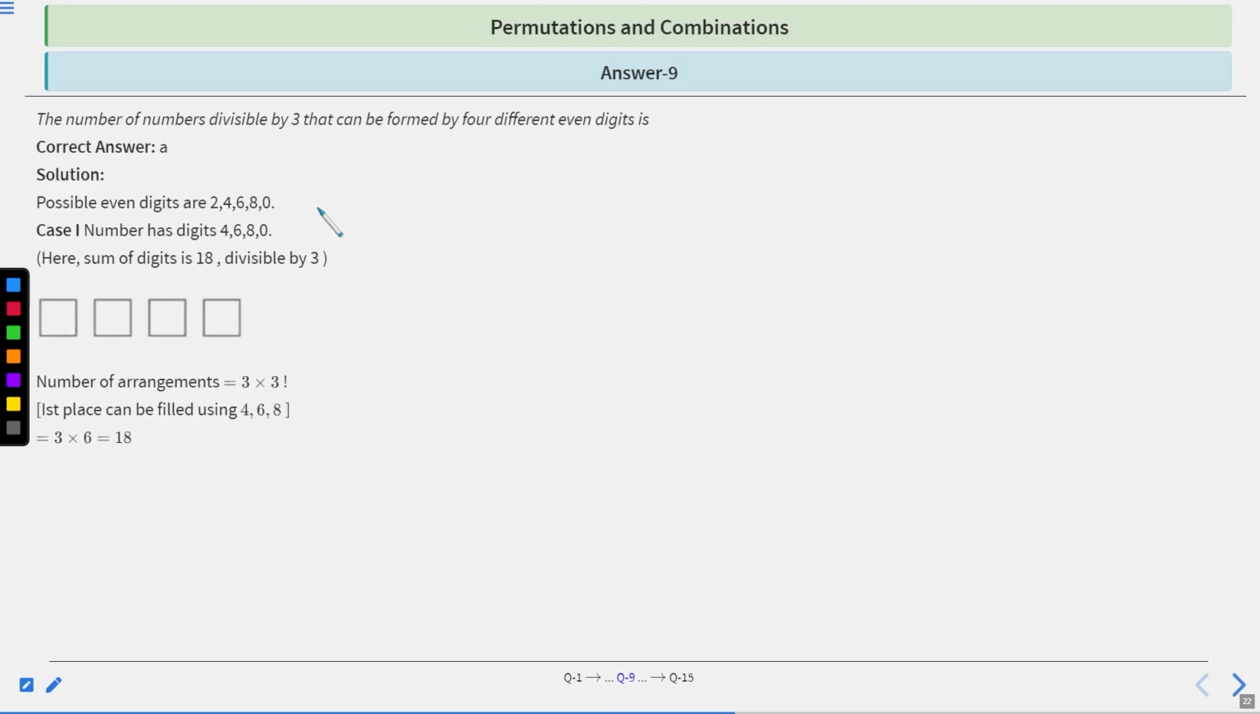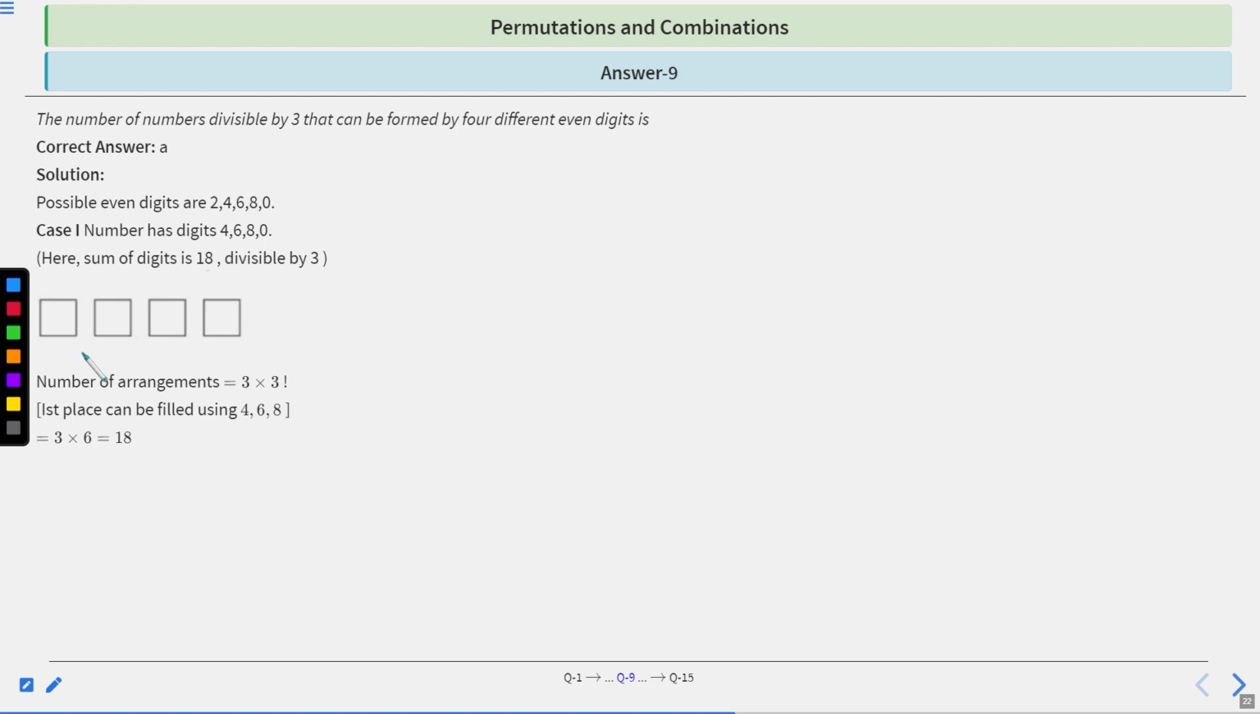See, the number of numbers divisible by 3 that can be formed from 4 different even digits. Possible even digits are 2, 4, 6, 8 or 0, right? Case 1: the number has digits 4, 6, 8, 0, because the sum of 4, 6, 8, 0 is 18, right? And 18 is divisible by 3. Hence, let's take digits 4, 6, 8, 0.